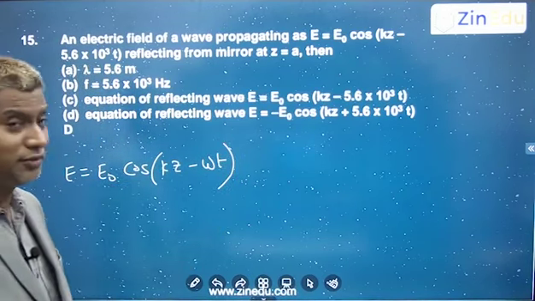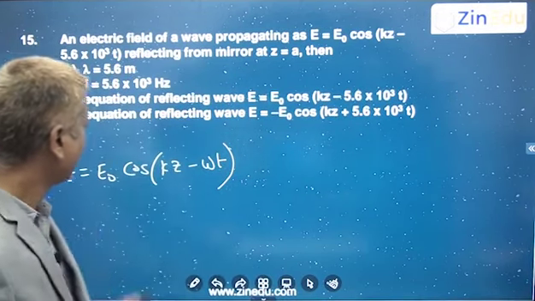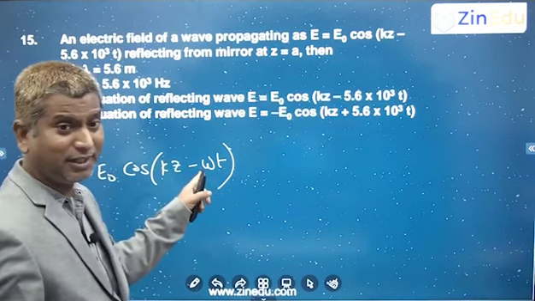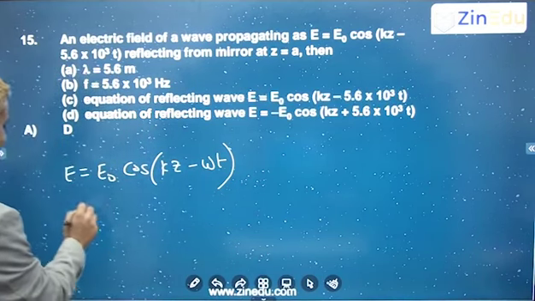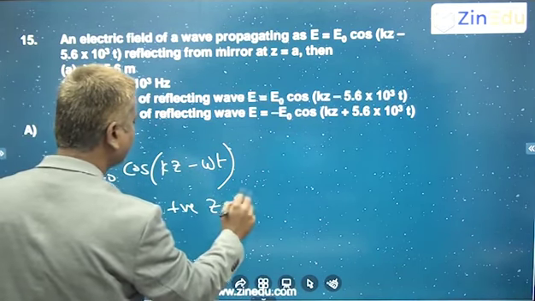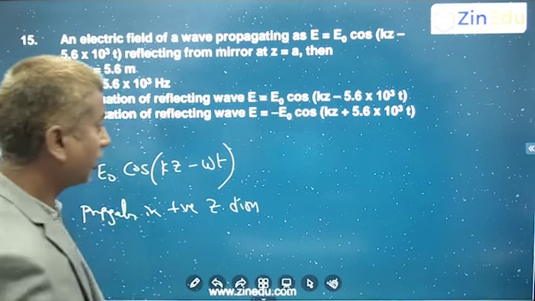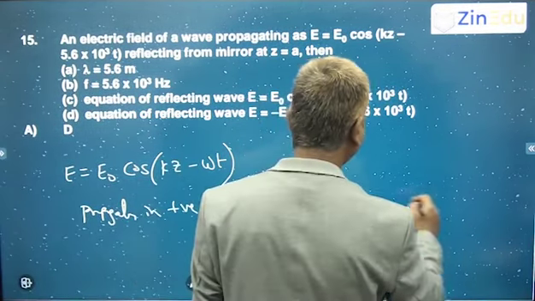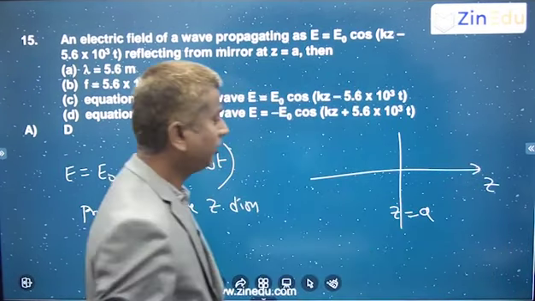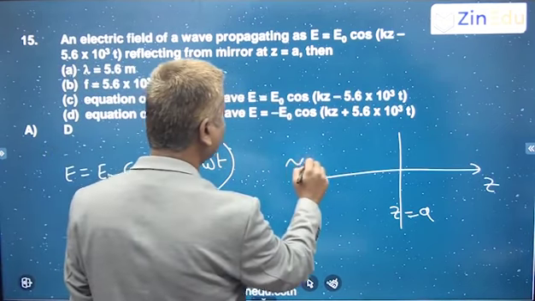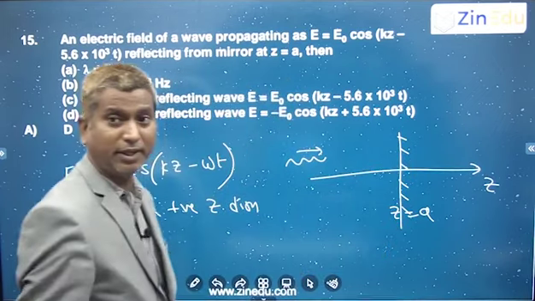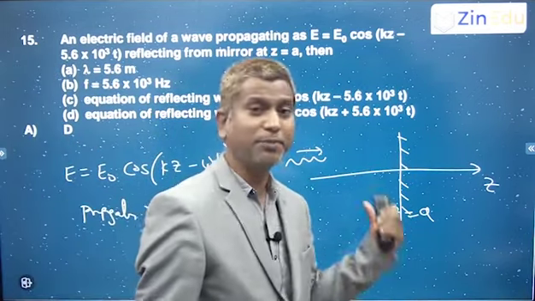We know what we have studied in waves: the general equation sin kx minus omega t is propagating in the x direction, and since there is a minus, it is propagating in the positive z direction. Assuming that this is z and this is z is equal to a, here you have a mirror, so it is propagating like this. This is a mirror.